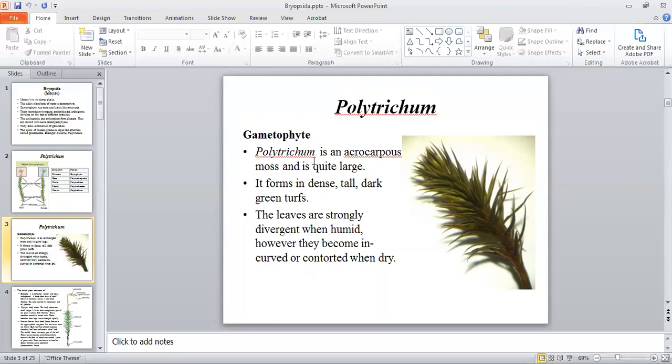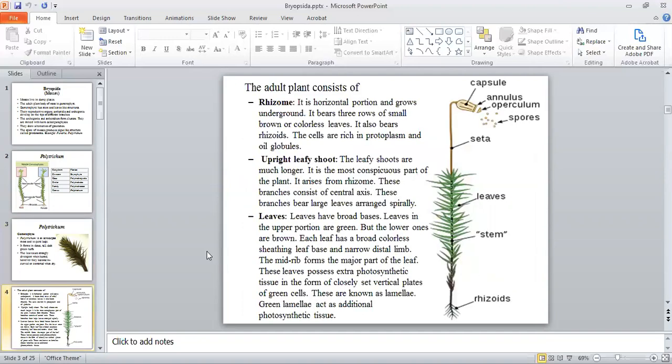So polytrichum में आप देखेंगे कि आर्चिगोनिया और एंथ्रेडिया की प्रोडक्शन इन द फॉर्म ऑफ क्लस्टर्स होगी ऑन द टिप्स ऑफ ब्रांचेस, दैट इज व्हाई आप कहते हैं कि ये एक एक्रोकार्पस मोस है। It is in dense form, that is tall and dark green tufts. Leaves are strongly divergent when the environment is humid, but if the conditions are dry, they become curved or contorted.